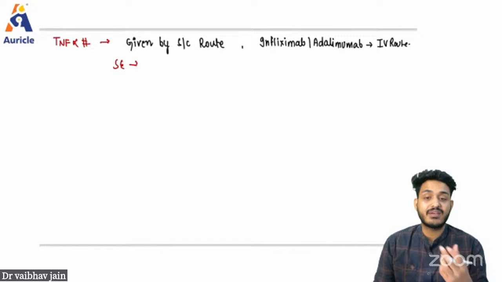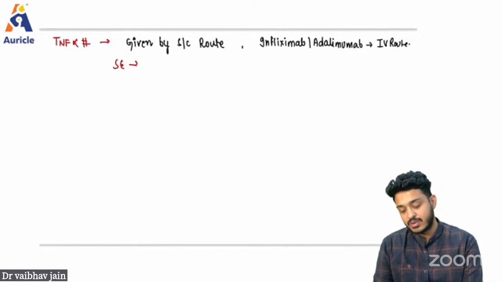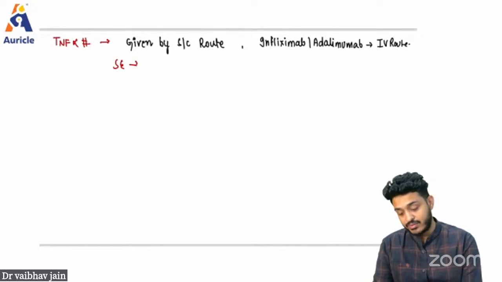If someone has granuloma formation because of hepatitis or TB, with some cavities there, these drugs can cause reactivation of the old TB, reactivation of the old granulomas, or reactivation of old hepatitis B, right? You have to remember this.